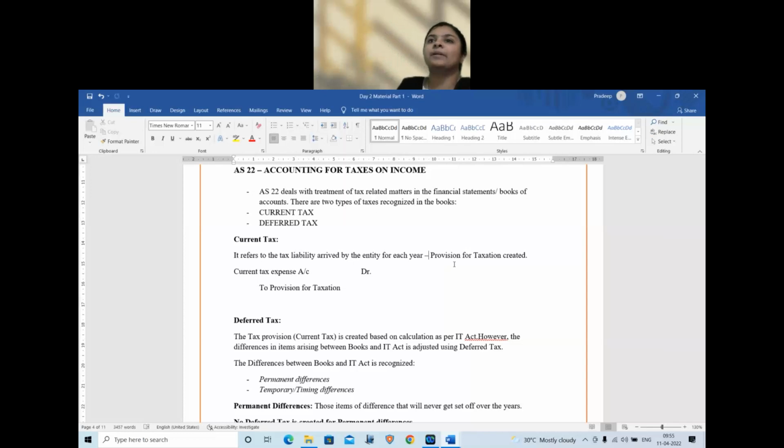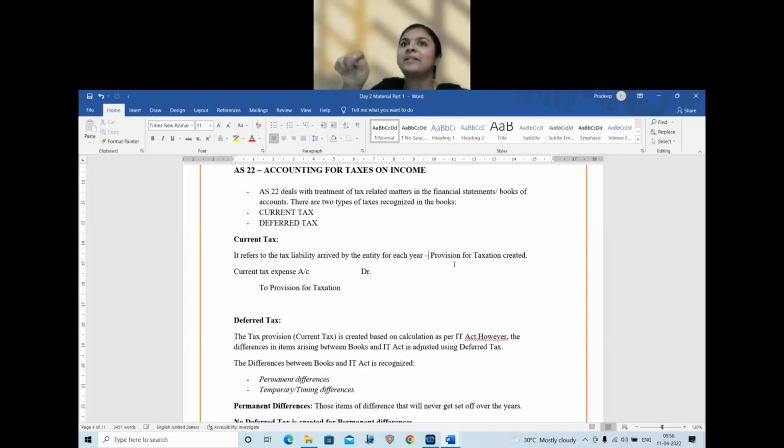Another example, if tax is not deducted at source, what is the disallowance? 30% disallowance in the given year. So this year I have not deducted tax at source. Will you subtract that amount in the books? No. I will still be showing the full amount as expenses in the books. However, in the income tax law, it says that if tax is not deducted at source, I will allow only 70% of the expenses, 30% will be disallowed. So what happens here? There is a gap.